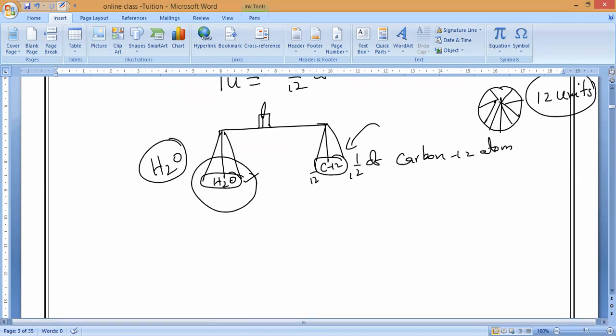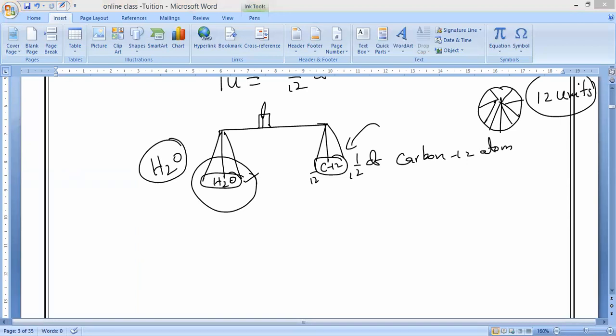Now, in the book and from your teachers, nobody will say the formula to calculate molecular mass, but I will teach you the formula. If you learn that formula, in the exam also you can easily calculate the molecular mass. Okay, guys? Molecular mass and atomic mass are both in the same units. Yes or no? While calculating the mass of a molecule, that is molecular mass. Okay, now let us calculate our example.